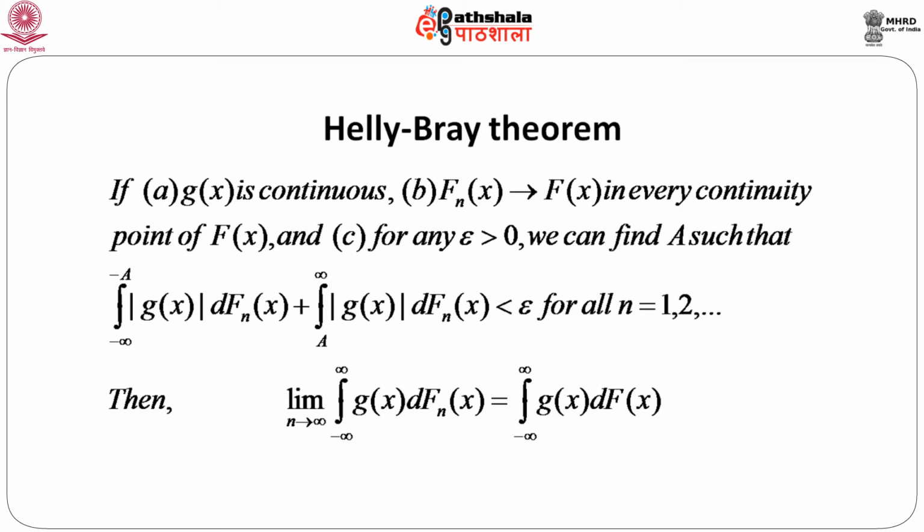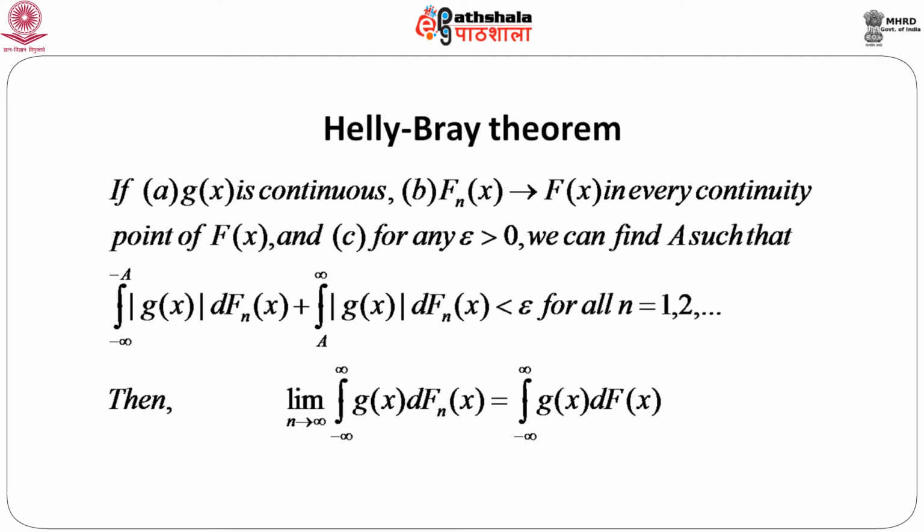That means, if we consider this integral, suppose a is a very large number. So, the integral from a to infinity has almost no contribution, and also the range very close to minus infinity, from minus infinity to a large negative quantity, has a negligible contribution.